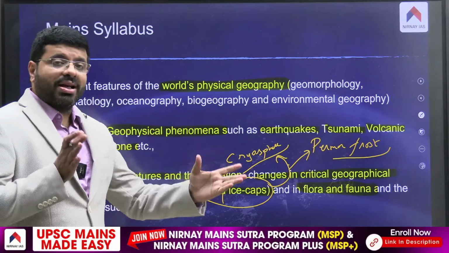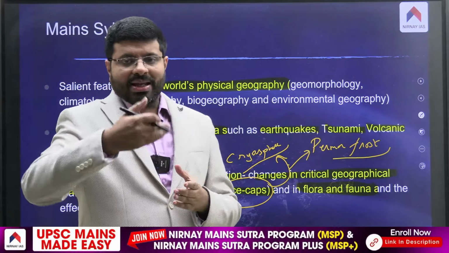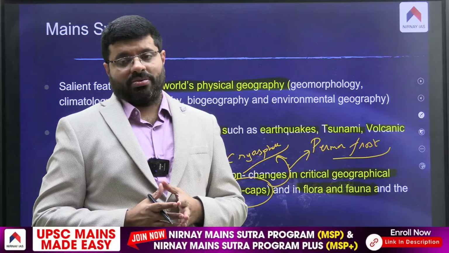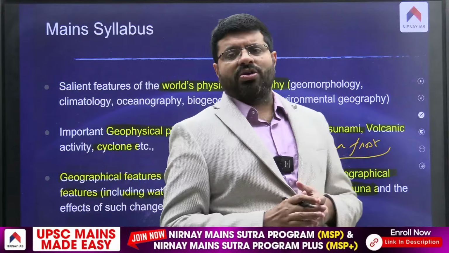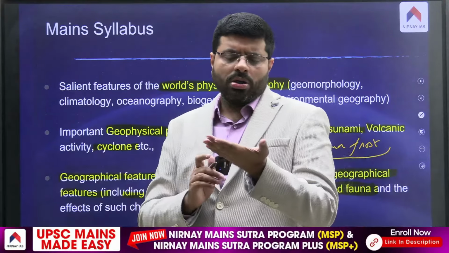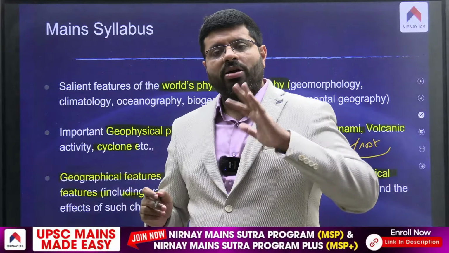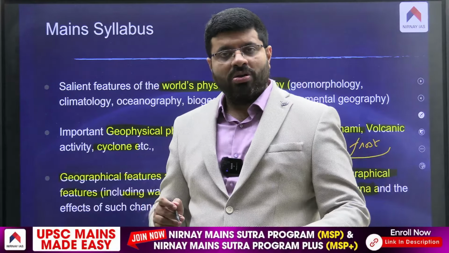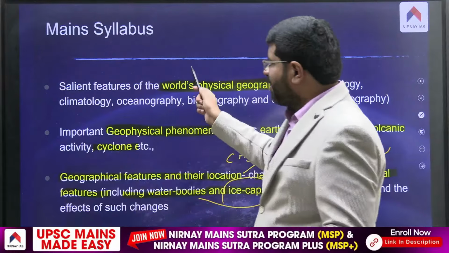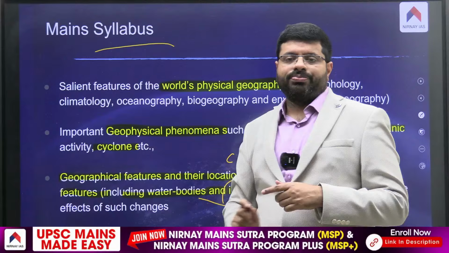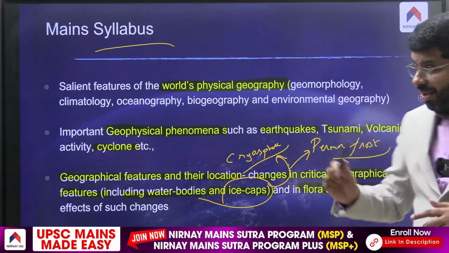You have to understand the syllabus, then get into the details of each point. That is how we tend to prepare. Most of you take a book and study what is there in it, but that book is prepared according to its author. It is not prepared in tune with the UPSC syllabus. You have to prepare with UPSC. Moving forward.